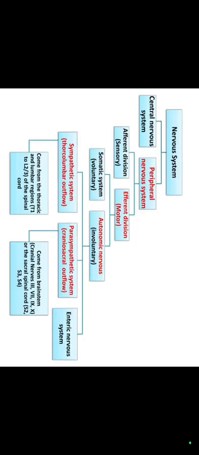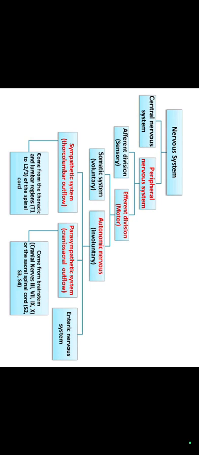Here's the classification of the nervous system. The nervous system is classified into the central nervous system and the peripheral nervous system. The peripheral nervous system is divided into afferent division and efferent division. Afferent division is the sensory section and efferent division is the motor section.